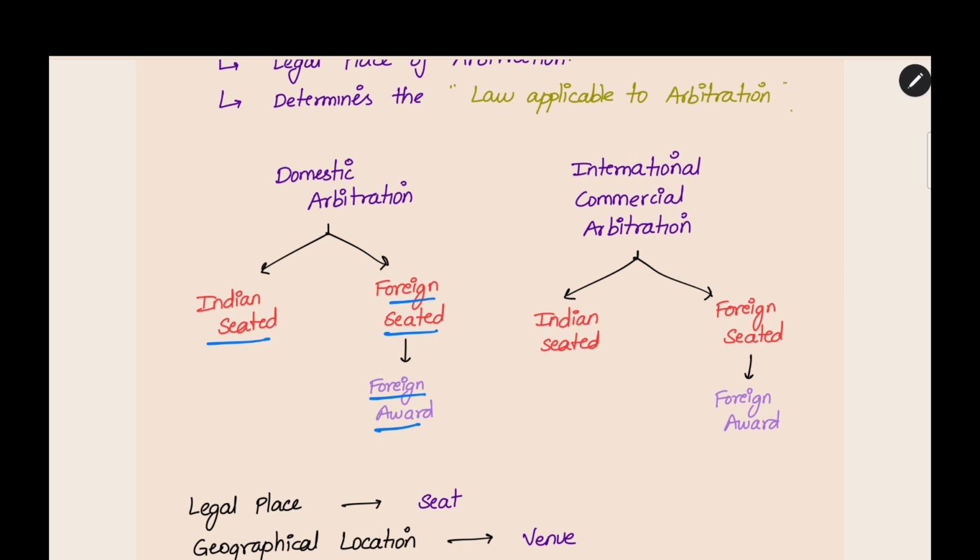And under international arbitration, if the legal place is in India, it is an Indian seated arbitration. If the legal place is foreign, then it is a foreign award. Both domestic arbitration and international commercial arbitration can have a foreign award based on the seat which is given in the arbitration agreement. Now, this is the concept of seat.